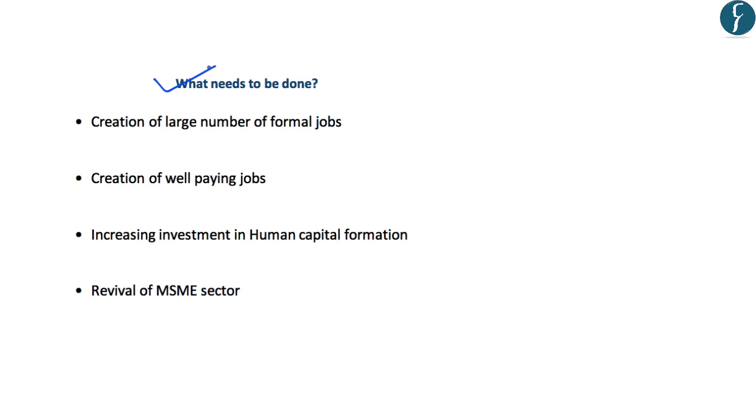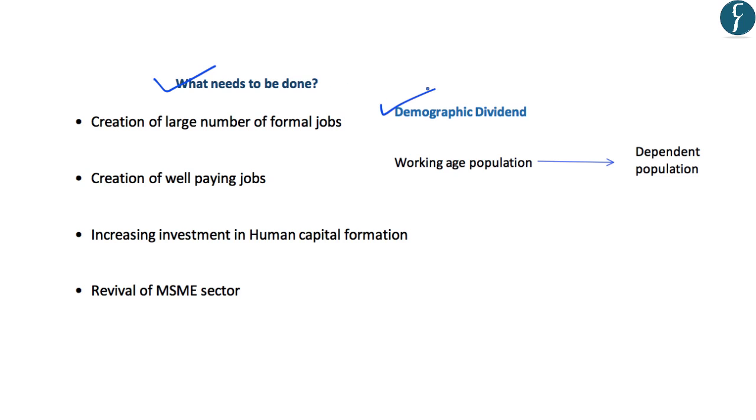Now after this, let us look at what needs to be done to improve the job creation scenario in India. As we know, India has the advantage of demographic dividend. What this means is that India's working age population is more as compared to the dependent population. And this dependent population includes the people who are in the age group of 0 to 14 years and the population which is older than 60 years. So these include the children and the old age people.